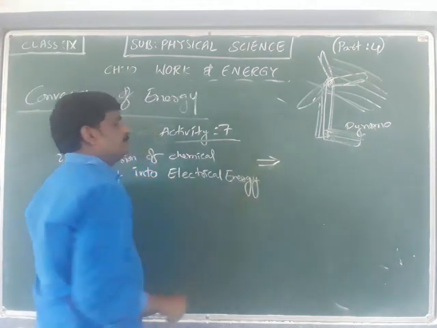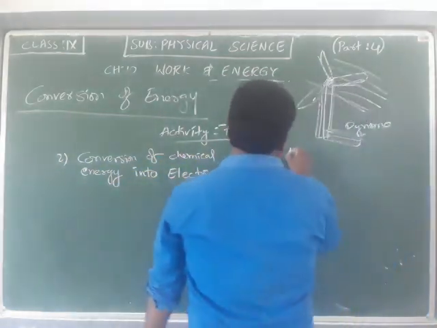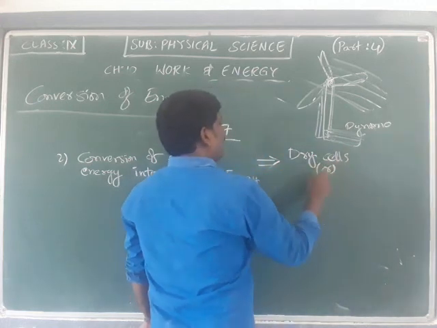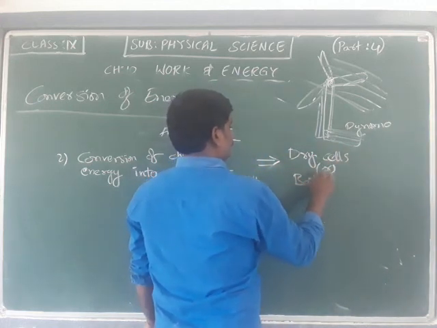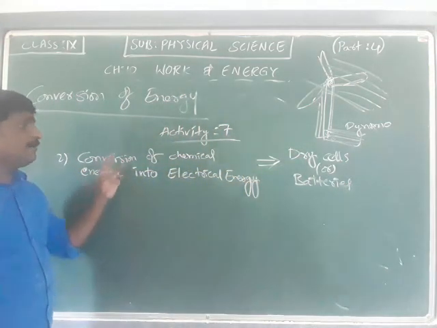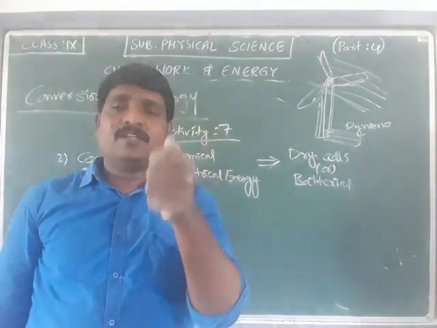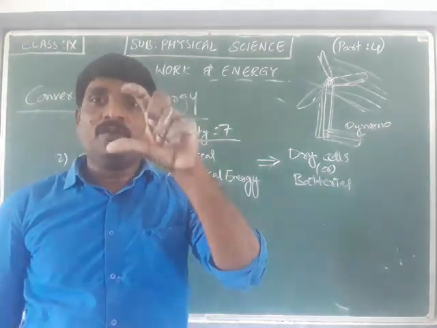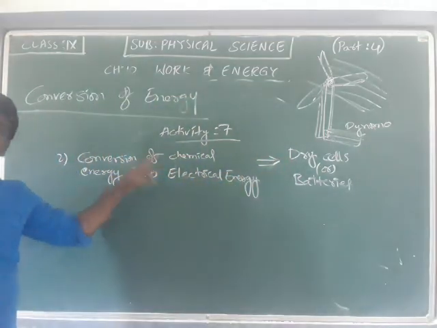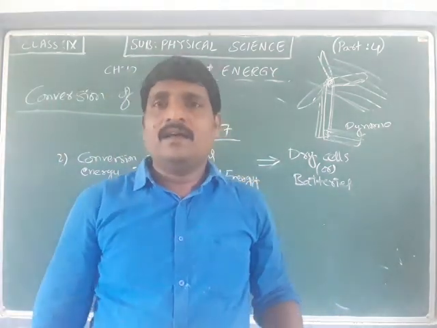That will be done in dry cells or batteries. The cell which we keep in remote controls and wall clocks is called a dry cell. In a dry cell, there will be some chemical. It will be converted, and the output is given as electrical energy.